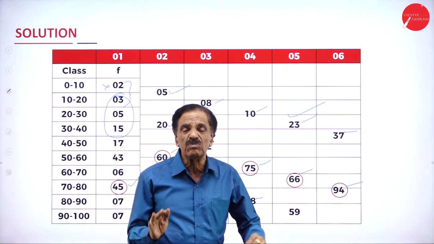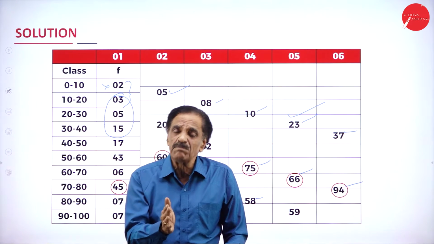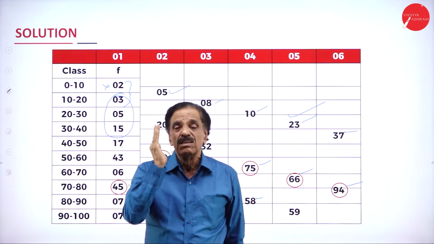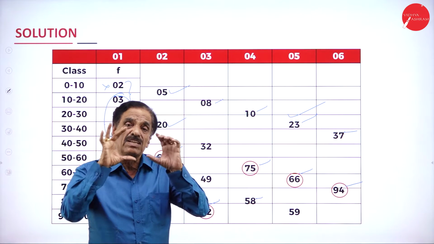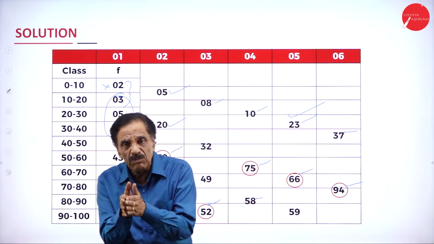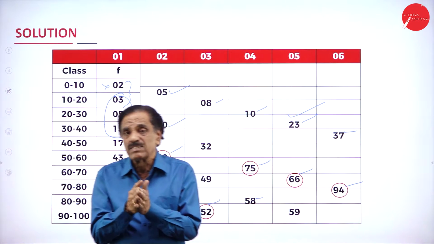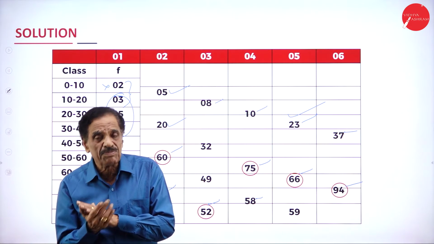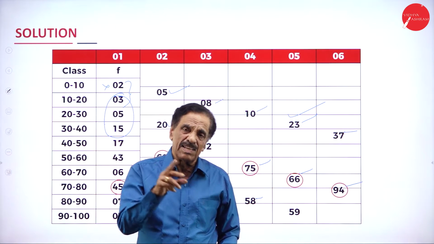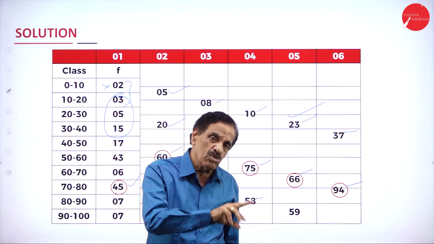So what you have to do? In the first column, highest frequency. What is the next step? 2 frequency at a stretch. Find out the highest. Next one, leave 1, next 2. Next, number 3, first 3 frequency. Next, fifth one, leave 1, next 3. Next one, leave 2, next 3.